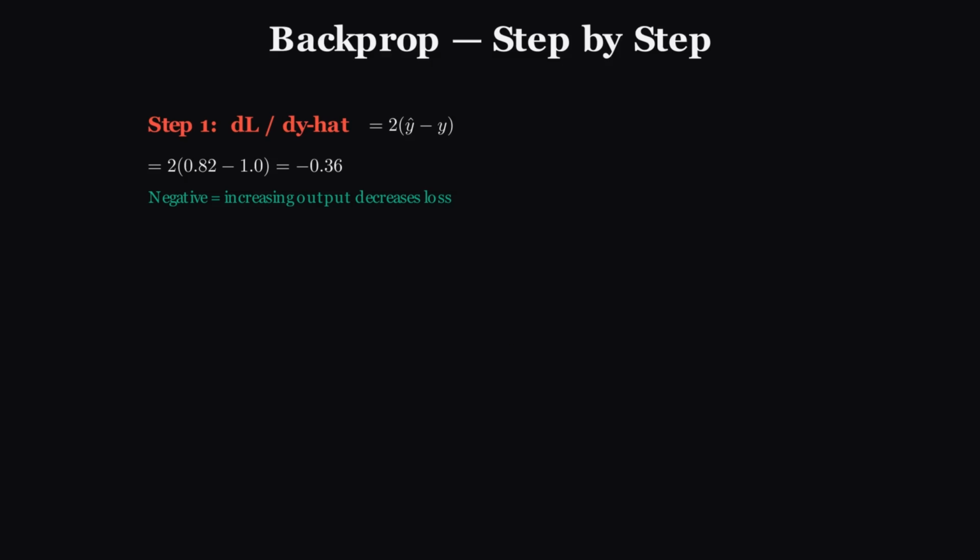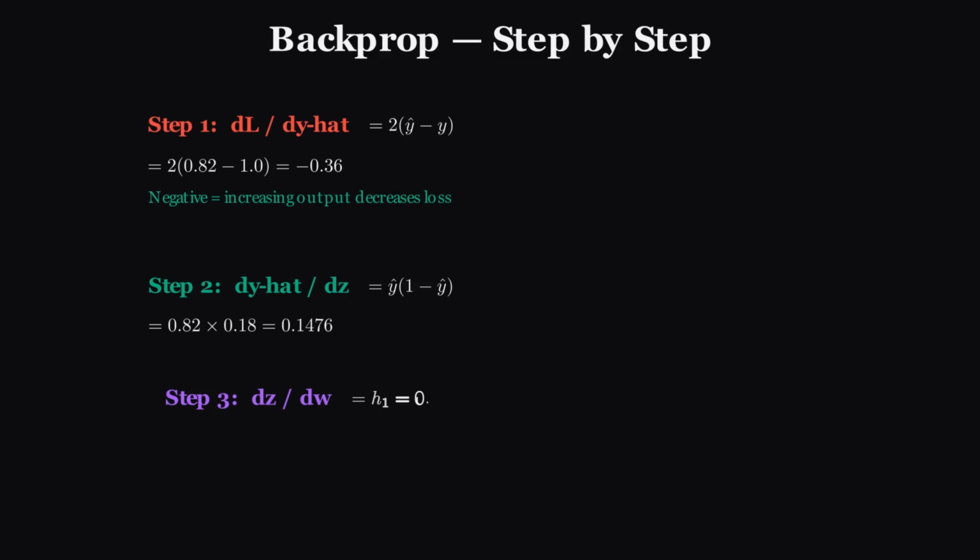Step 2. How does the output change with respect to the weighted sum before the activation? This is the derivative of the sigmoid function. For sigmoid, it's output times 1 minus output. That's 0.82 times 0.18, which is 0.1476. Step 3. How does the weighted sum change with respect to a specific weight? That's just the input that weight is connected to, the activation from the previous layer. Let's say that was 0.69.